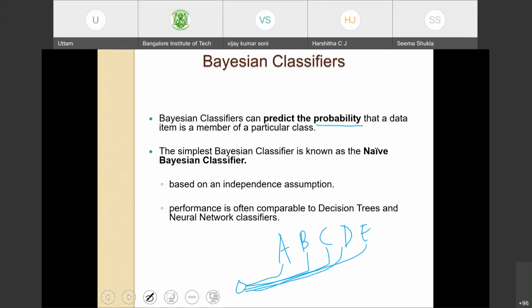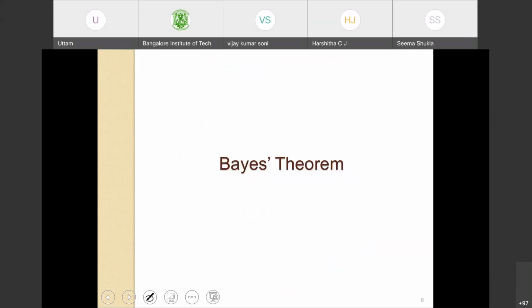The simple Bayesian classifier is also known as the Naive Bayesian classifier. Naive Bayesian classifier is based on the independence assumption. I will come to this point, what is meant by independence assumption. In general, Bayesian classifier seems to be doing very well. People have published papers comparing it with decision trees, neural networks, and so on. Let's start by discussing the Bayes theorem.